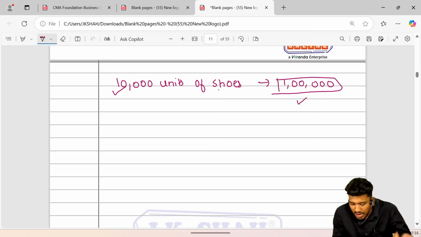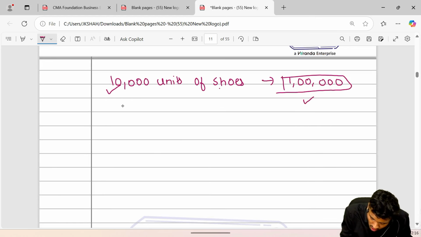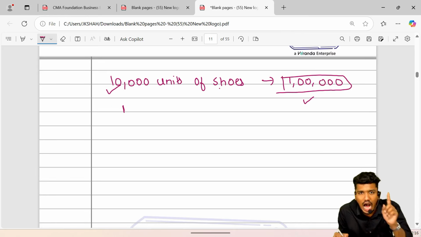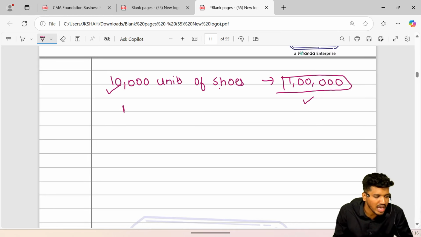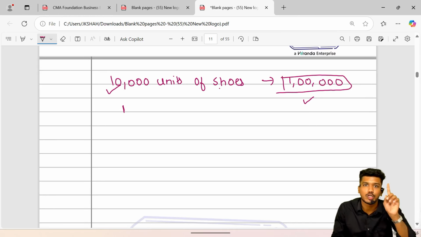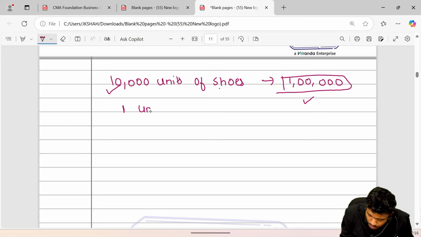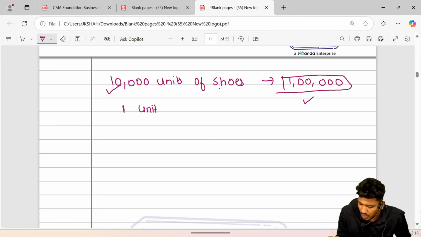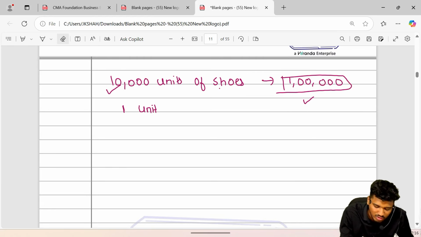Okay, but the cost, so basically how much cost would be required to produce 1 unit of output? So 1 unit of output would be produced at something which is called rupees 10. Okay, sir, how did you get this answer? Through jadoo? No, there is no jadoo, there is no magic.